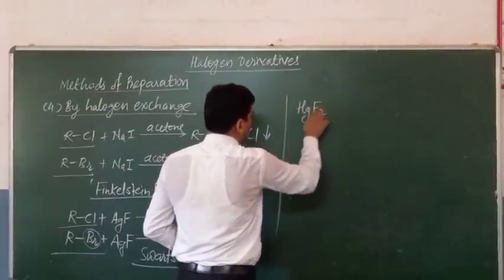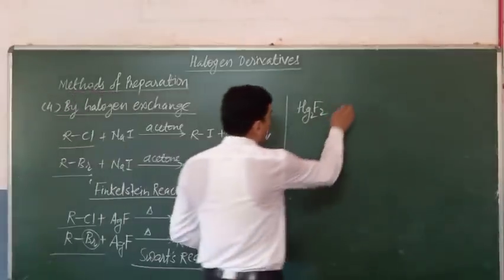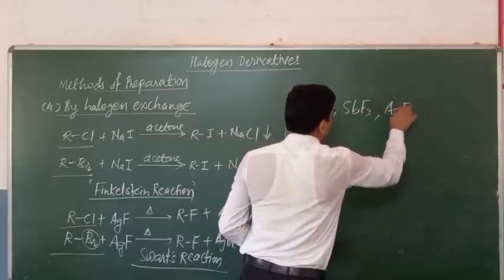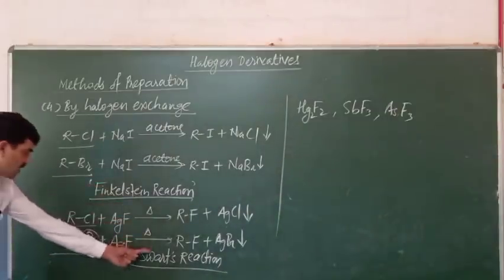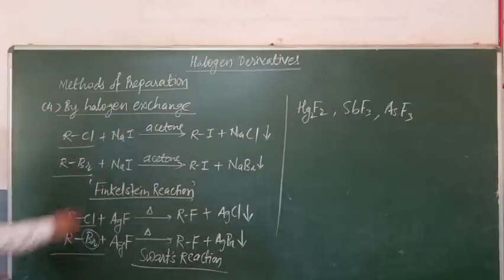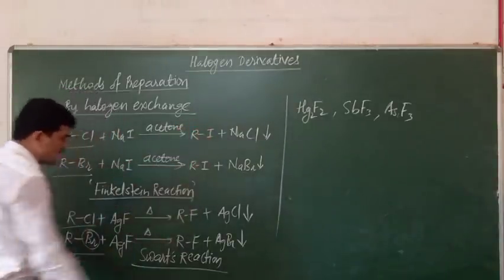Hg2F2, mercurous fluoride. In place of AgF we can take antimony fluoride, arsenic fluoride. These are the other fluorides which may be taken here in the Schwarz reaction for the conversion of alkyl chloride or alkyl bromide into the alkyl fluorides. So in this way, by the halogen exchange or halide exchange, we can prepare the corresponding alkyl chlorides, alkyl iodides and alkyl fluorides.